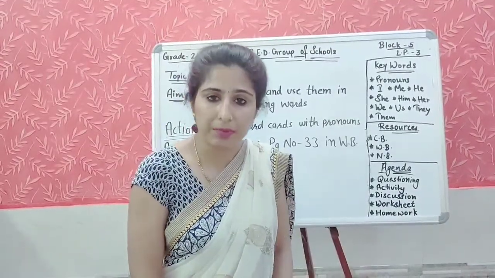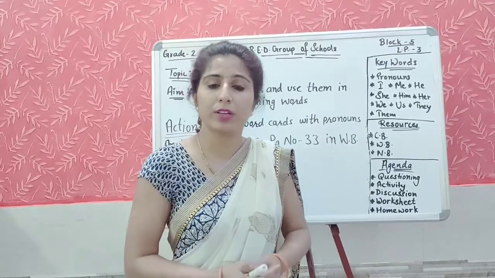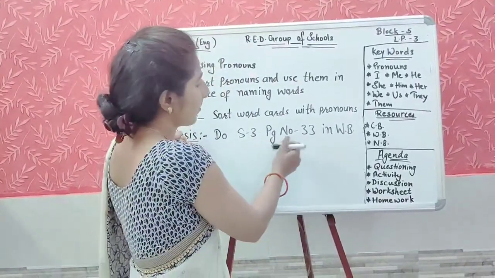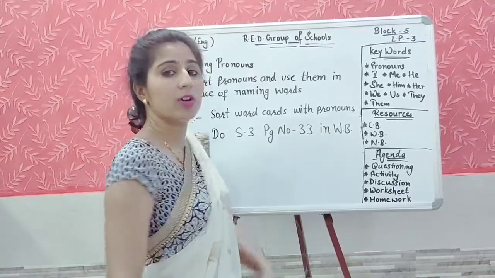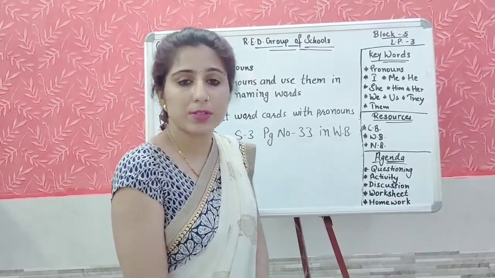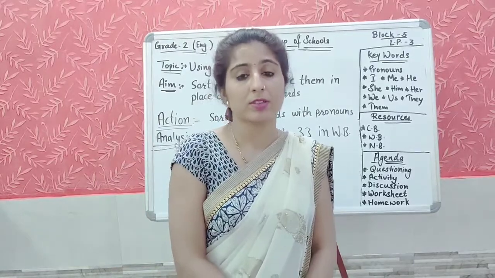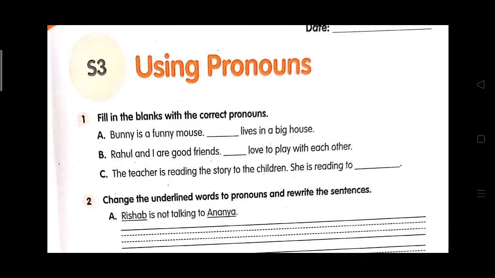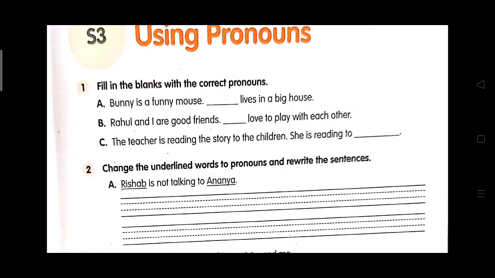Now it's time for the application part. What will you do? You will complete your worksheet. You will complete S3 page number 33 given in your workbook. It must be completed within 15 minutes. Now open page number 33 of your workbook, S3 using pronouns. Look at the first question now. Fill in the blanks with the correct pronouns. You will fill in the blanks by using pronouns.